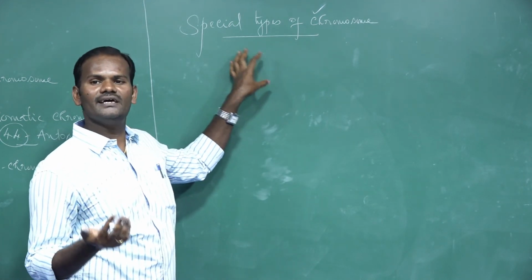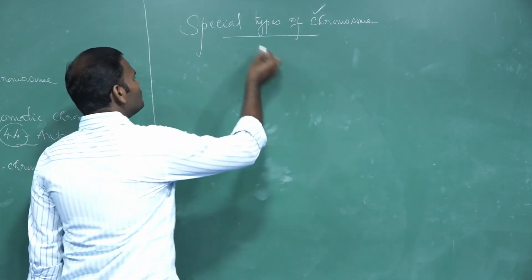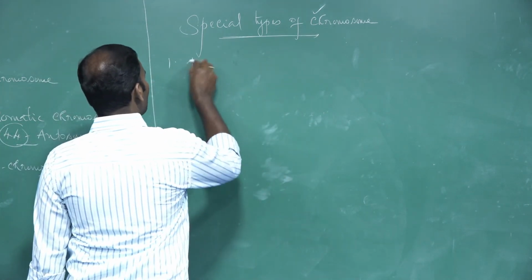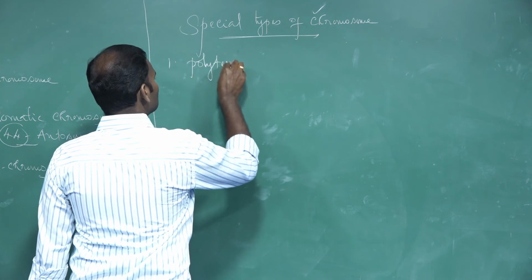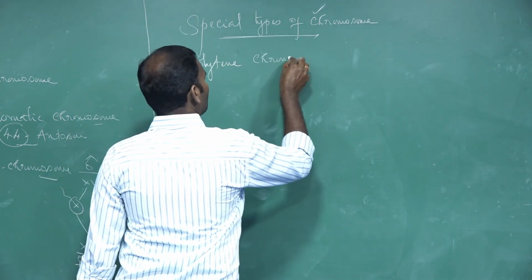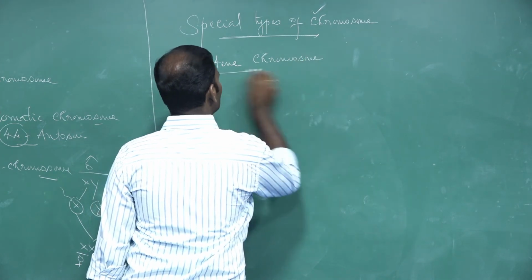Hence, it is called a special type of chromosome. This special type of chromosome is of two types. One is the polytene chromosome. Another one is the lampbrush chromosome.